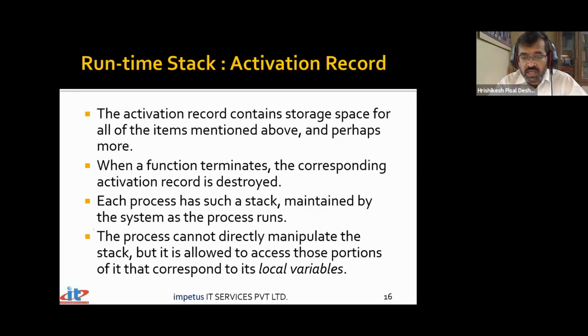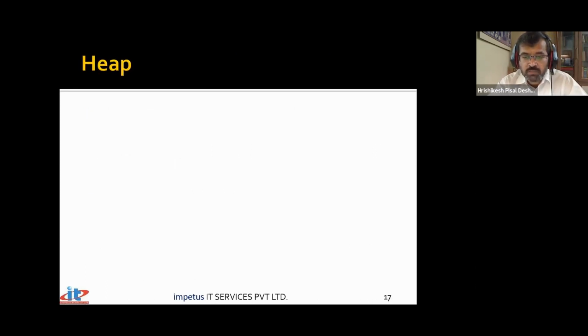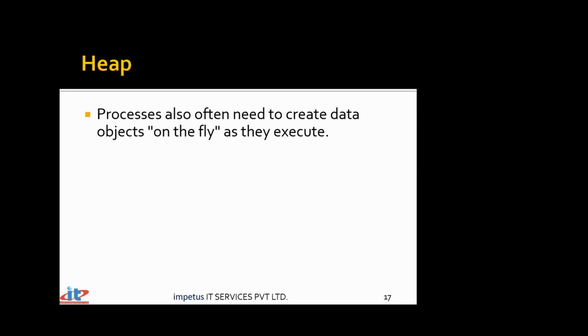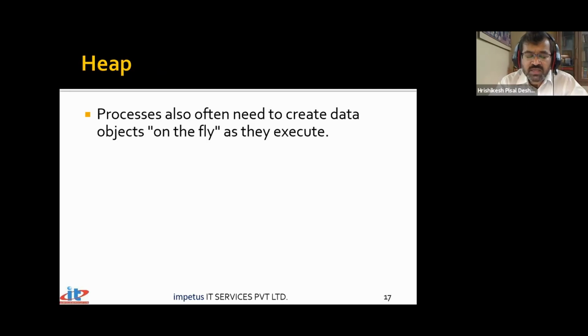Now we are talking about an area which is under our control. Heap is an area which is available for you and me as a programmer for dynamic memory allocation. So any object that we want to create on the fly, meaning while the program is running. You may say, sir, every memory is allocated only when the program is running. True. Even in the last example where I said int i and int j inside function main, memory is allocated not when you compile the code, but when we run the program.